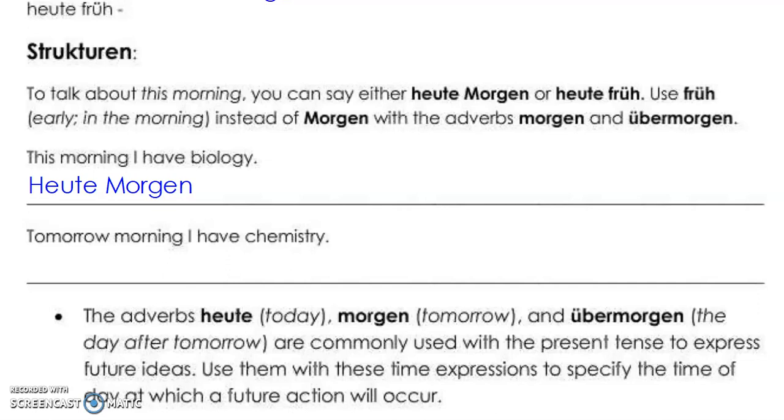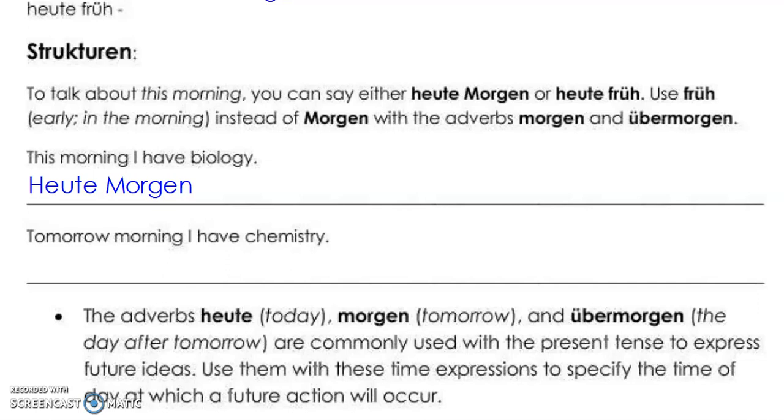Now, since we're starting with our time expression here in our sentence in German, we know that after the first position in our sentence in German comes the second position, and the second position always has our, what comes in the second position in a German sentence?